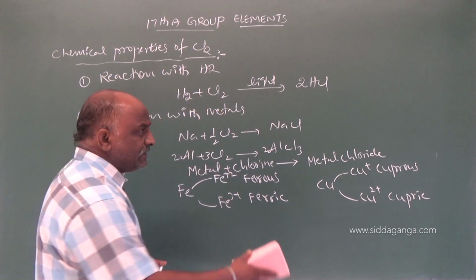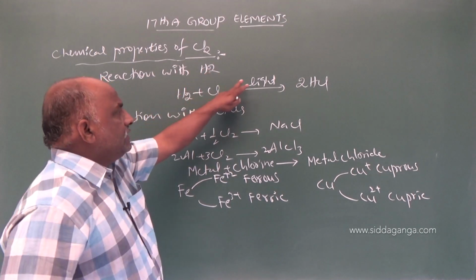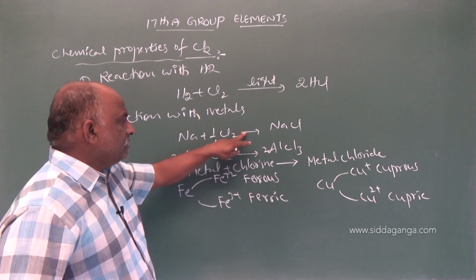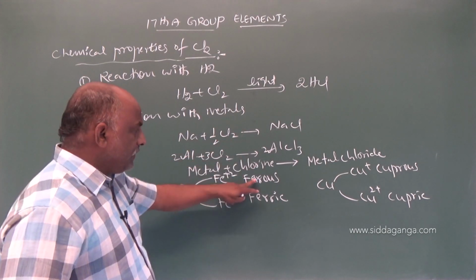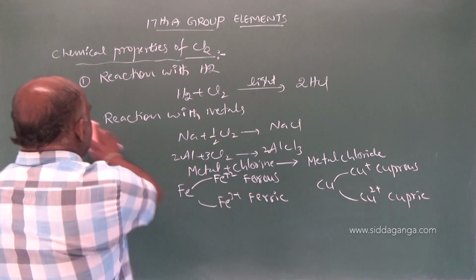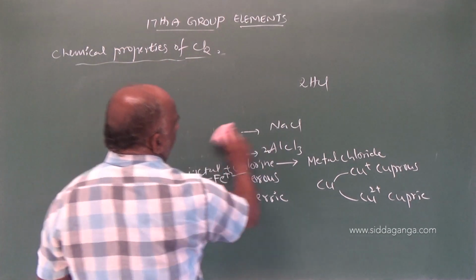So we should write that equation. Here, reaction with metal, reaction with hydrogen giving 2HCl. For reaction with metal, there is no disturbance regarding NaCl, AlCl3. Where we find difficulty is in d-block elements. So here, what products will we get?